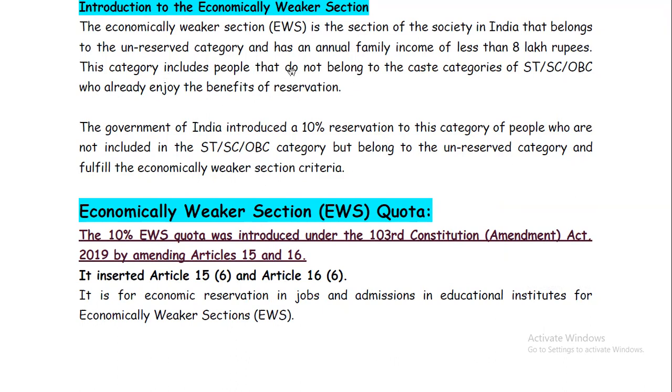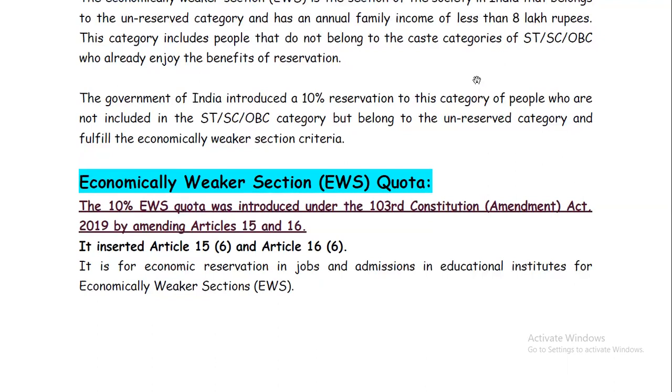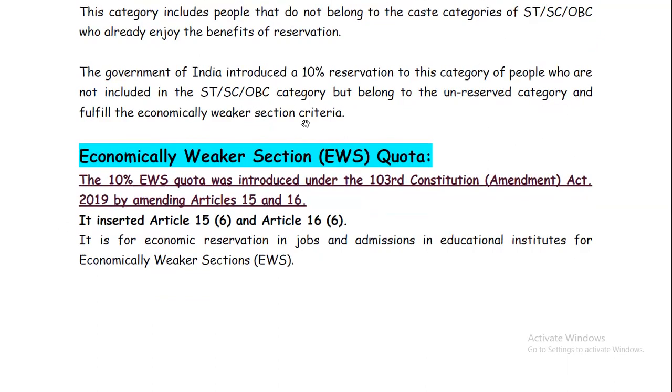So economically weaker section, how do we understand it? First of all, it is the general category or unreserved category. Second, the annual family income should be less than 8 lakh rupees. And keep in mind that this section is not belonging to the caste categories. And what are the caste categories? SC, ST, OBC, because SC, ST, OBC all already get reservation benefits.